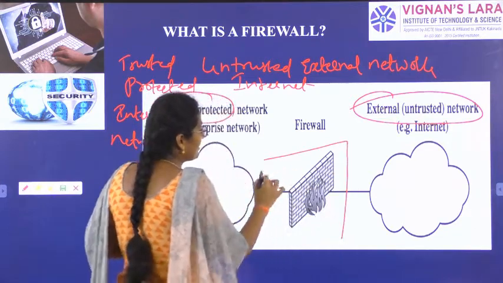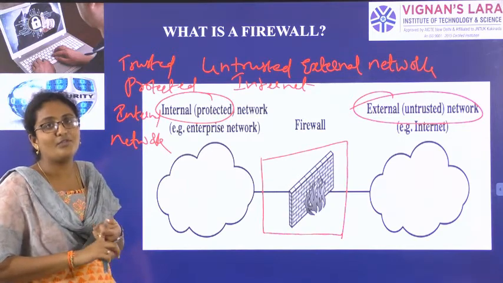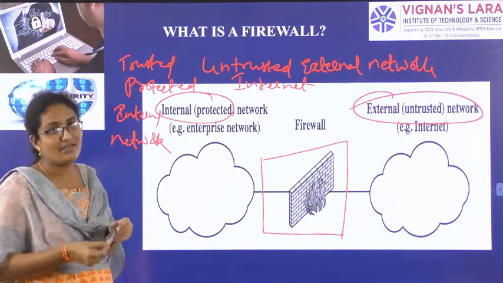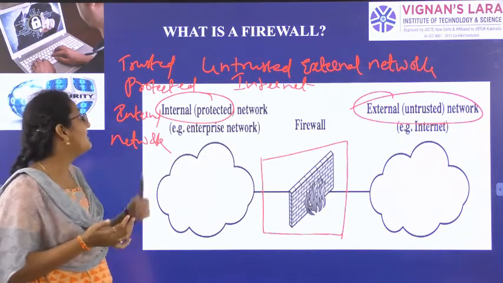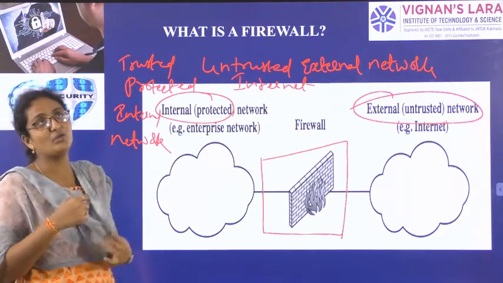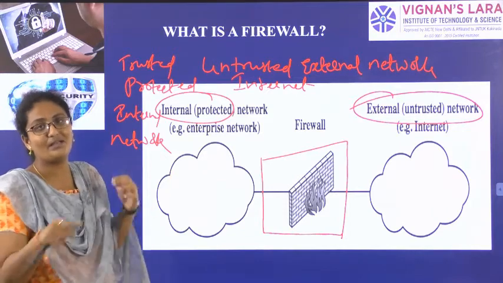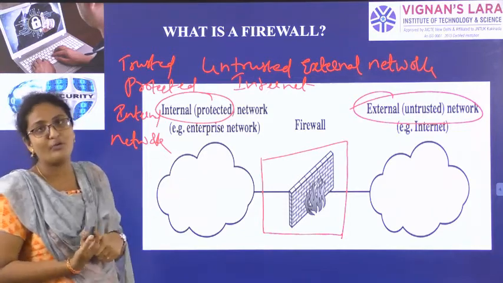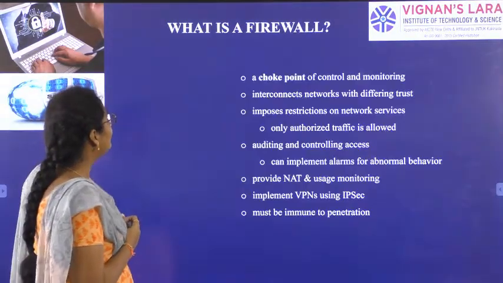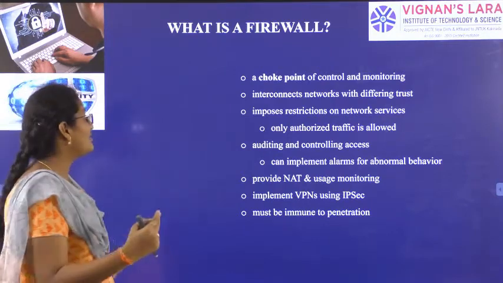See, in many organizations some websites will not open, like YouTube and Facebook, because they restrict the usage of some websites. They can do that using a firewall. So the firewall acts as a bridge between the external untrusted network and the internal trusted protected network. For example, in some organizations we cannot use Facebook, YouTube and so on. So they restrict access to some particular sites with the help of a firewall to stop the damage. So this is the firewall. It is a choke point which acts between trustedness and untrustedness.